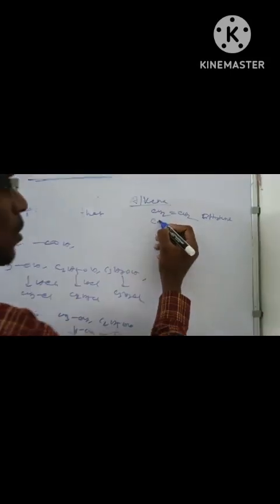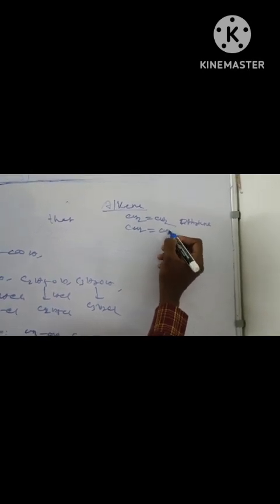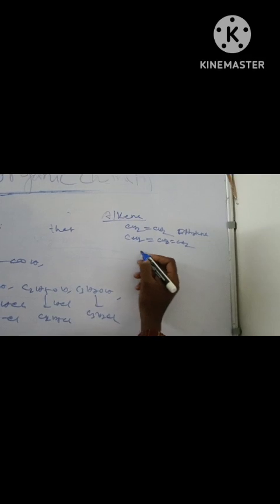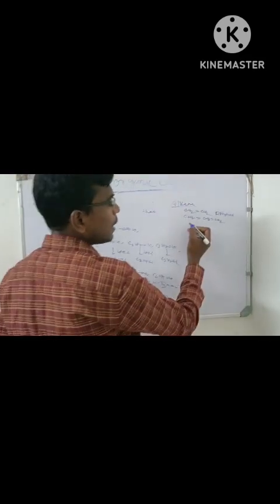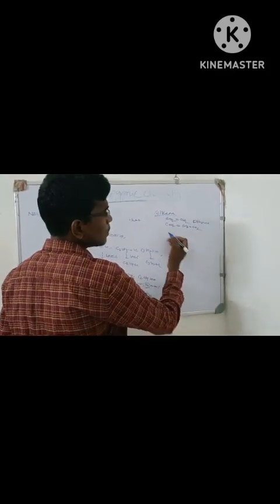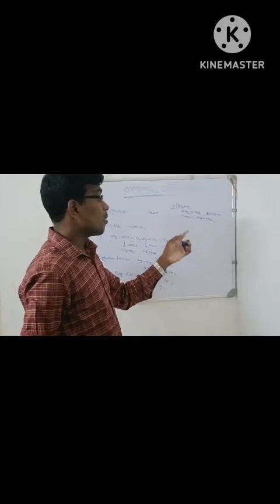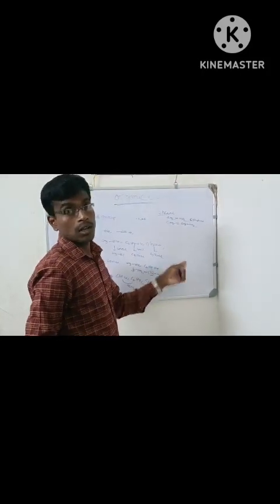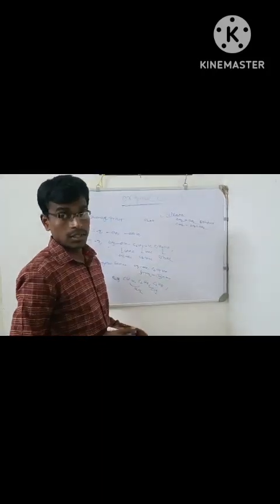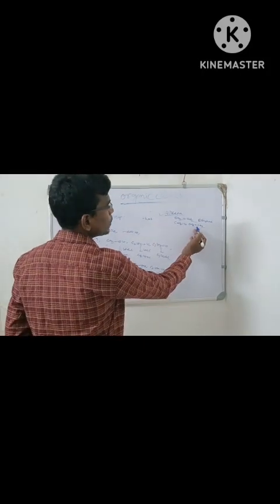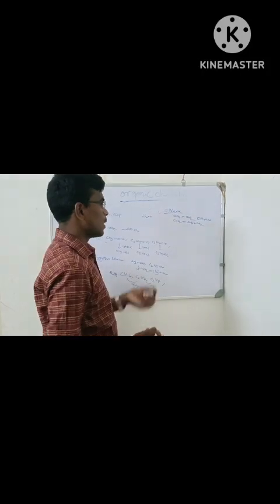Propylene, CH2=CH-CH3, CH2=CH-CH=CH2, and in this way we can get several organic compounds of the same homologous series. What is this? Here this is the alkene homologous series: CH2=CH2 ethylene, propylene, etc.